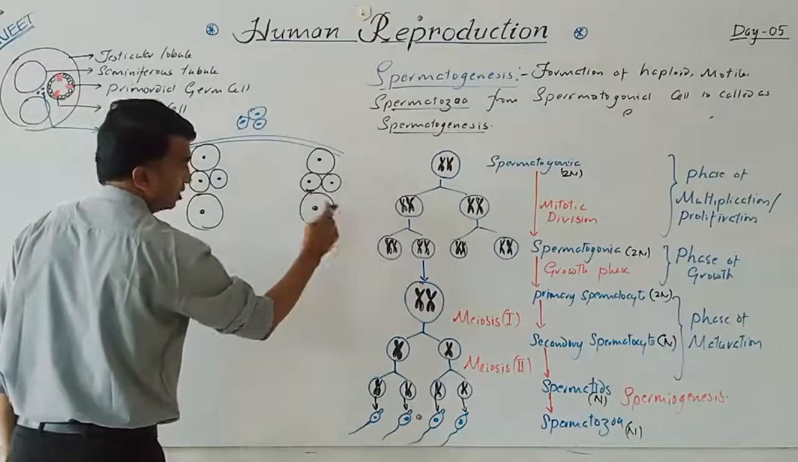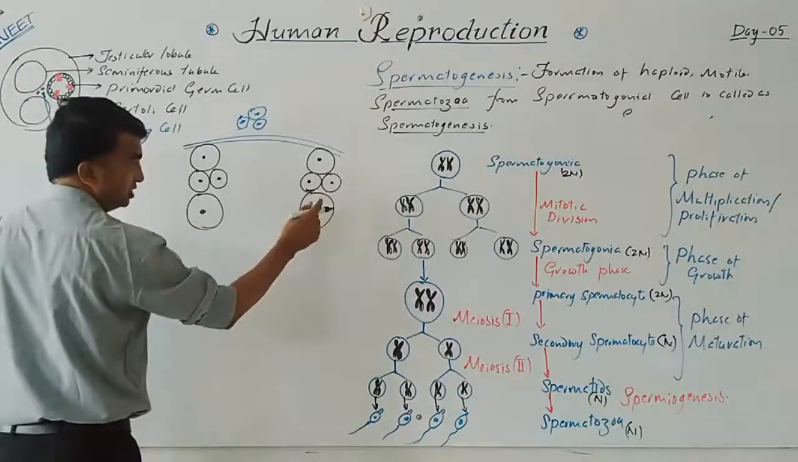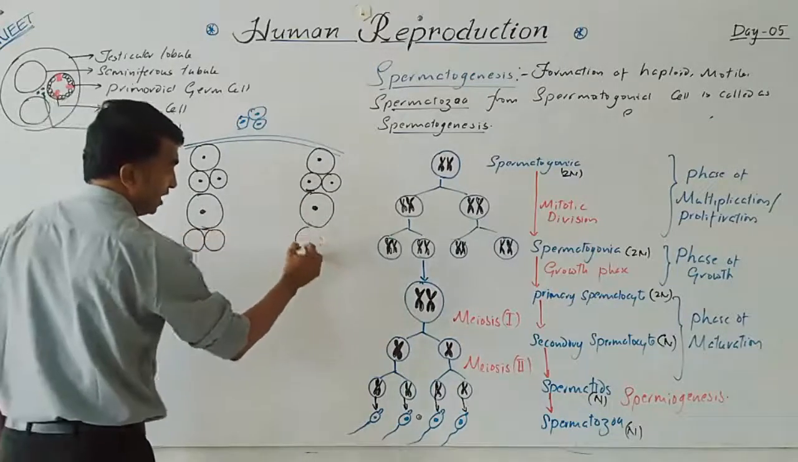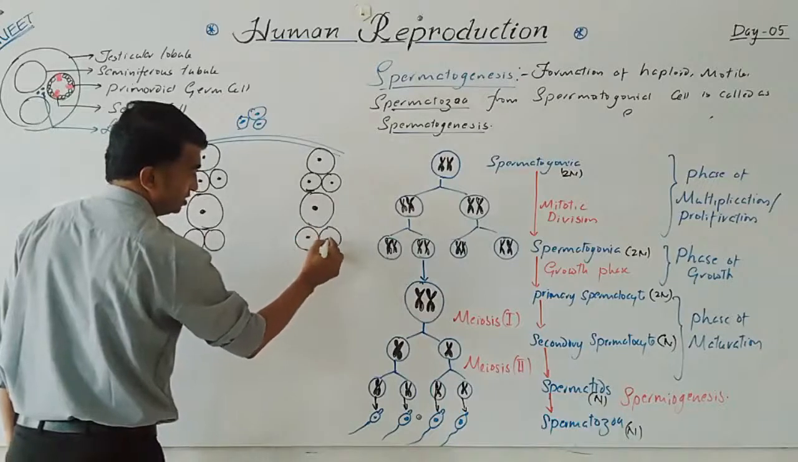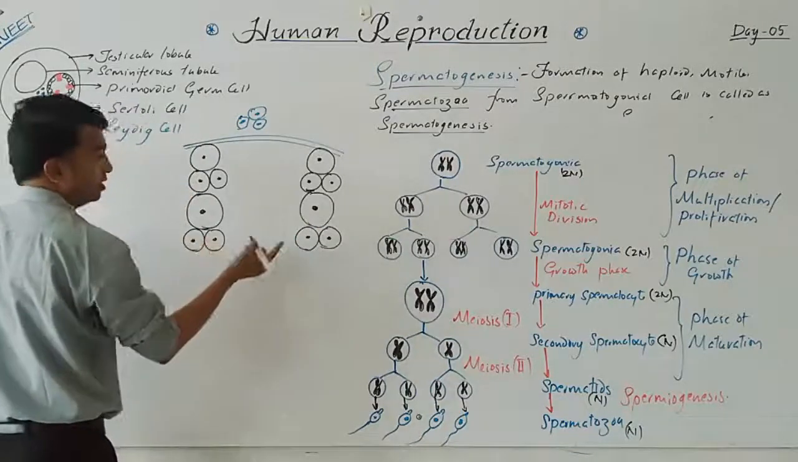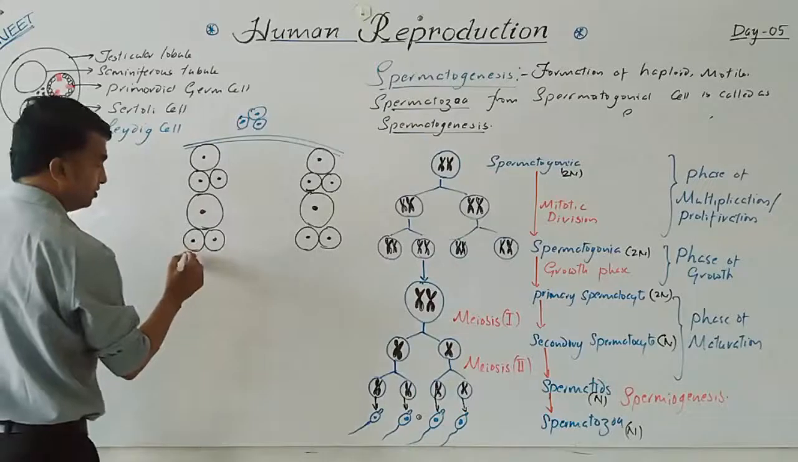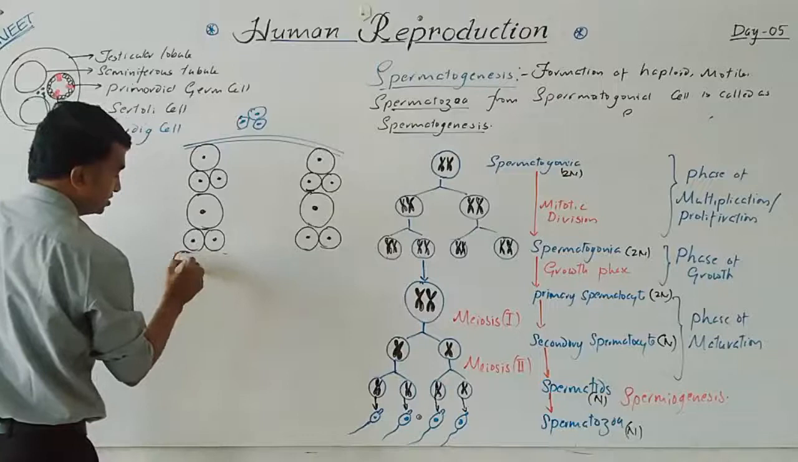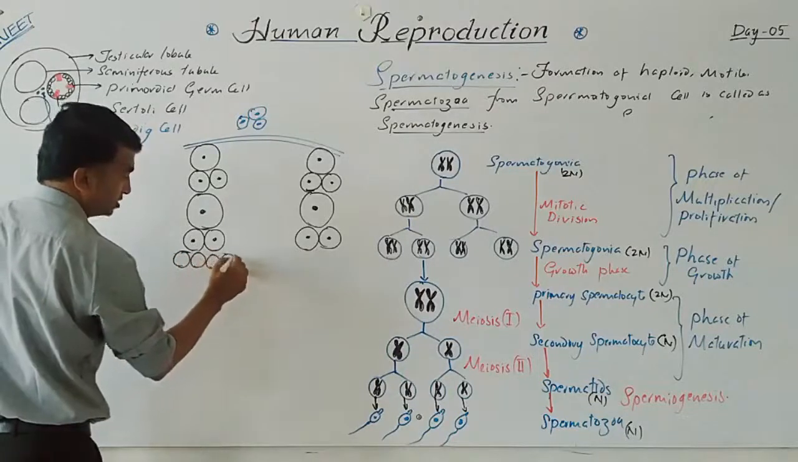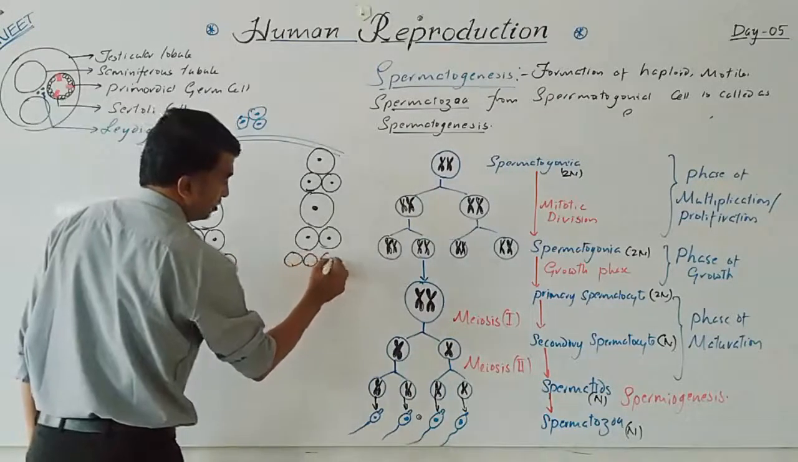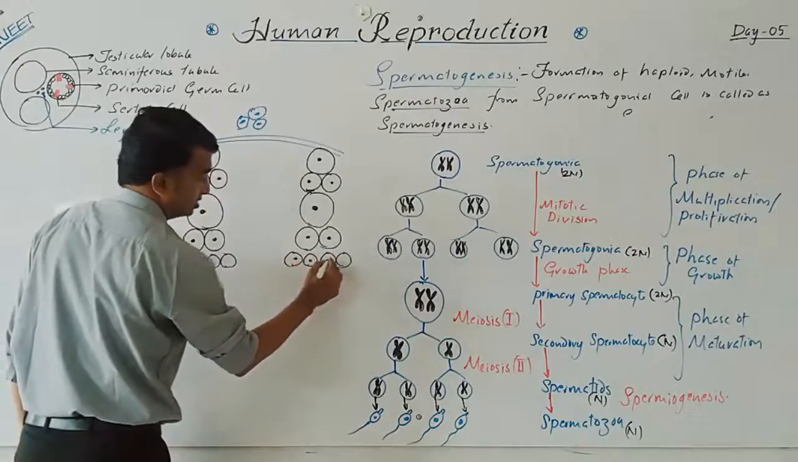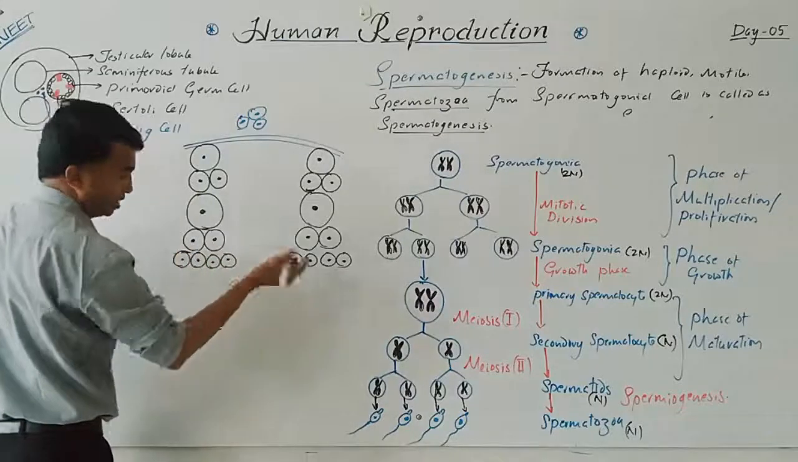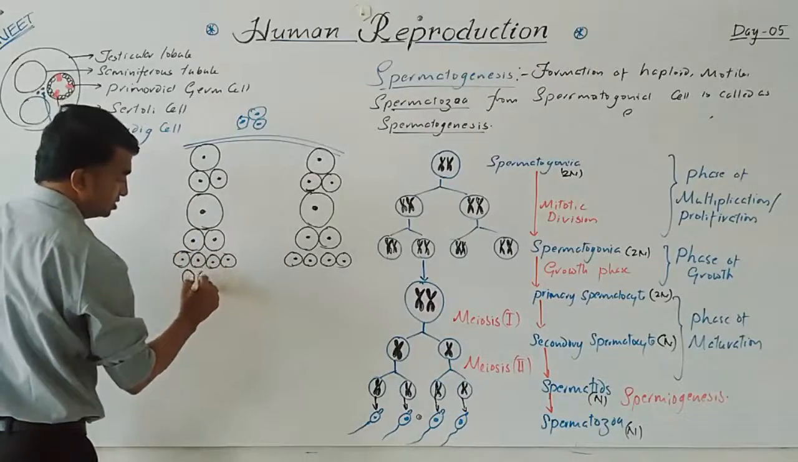Out of these, some of the spermatogonia enlarge and turn into primary spermatocytes. These are the enlarged primary spermatocytes. Now these primary spermatocytes undergo the first meiotic division and produce the secondary spermatocytes. These secondary spermatocytes undergo the second meiotic division and produce the spermatids: 4 spermatids on this side and 4 spermatids on this side. These are the spermatids. Now these spermatids gradually transform into spermatozoa.